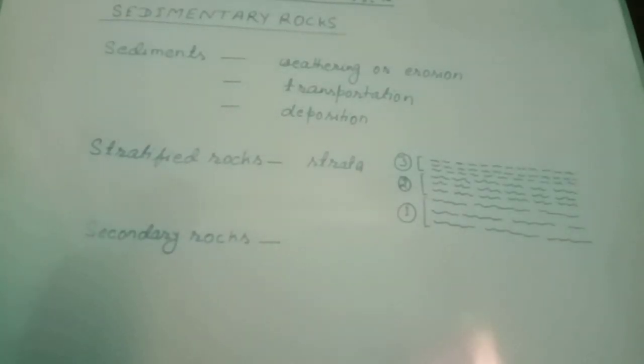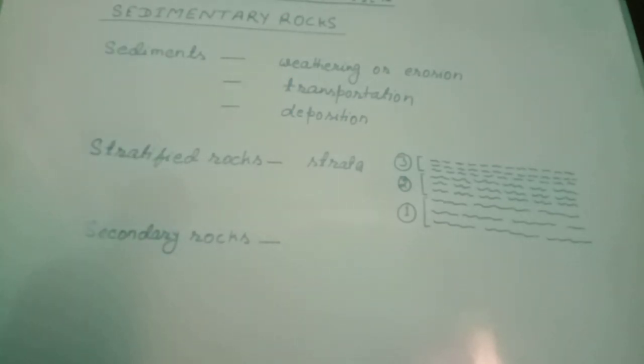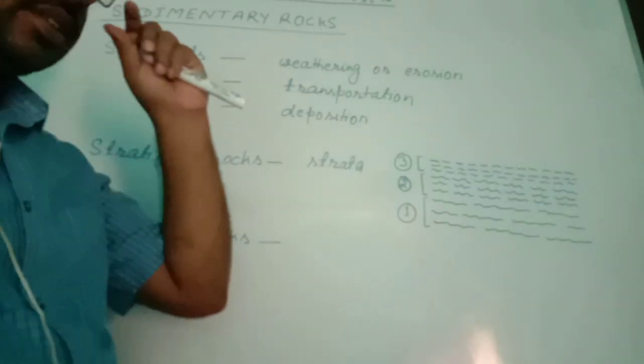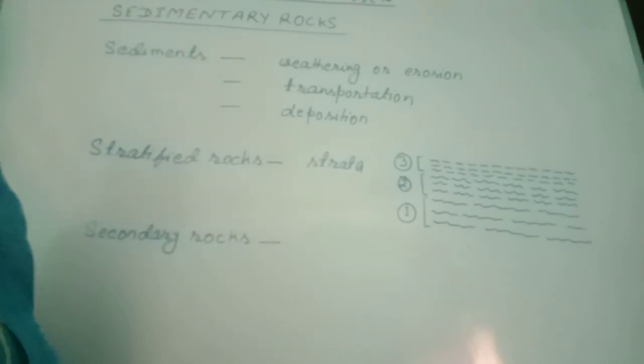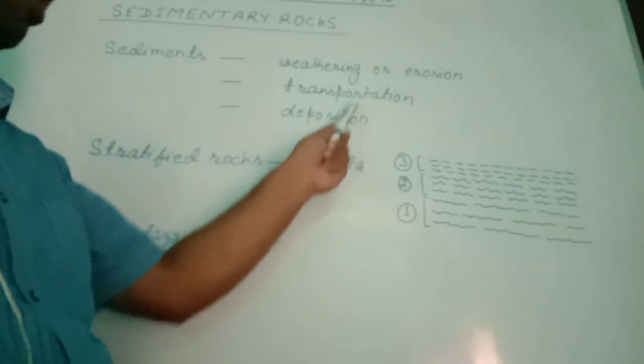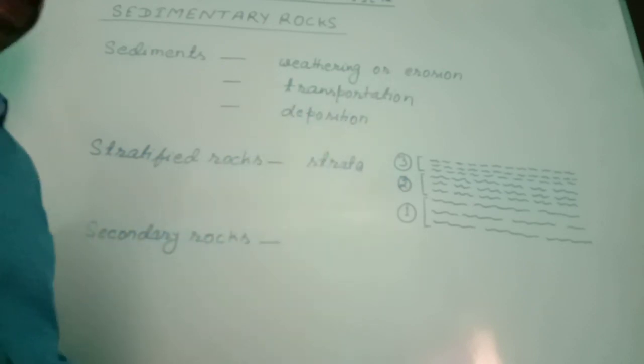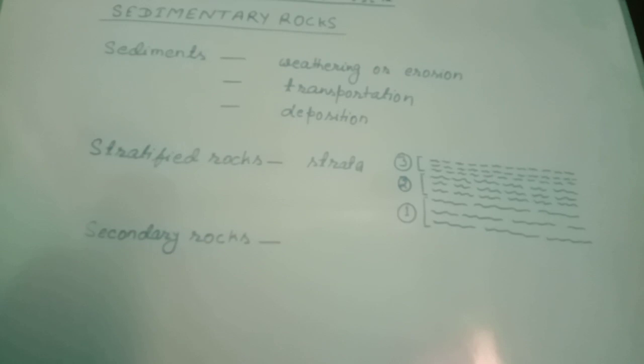Now the second type of rocks are sedimentary rocks. To understand sedimentary rocks, it is important to understand sediments. What are sediments? Sediments are weathered and eroded materials. And in the formation of sediments, these three processes are involved: weathering or erosion, transportation and deposition. Let us discuss the formation of sediments.